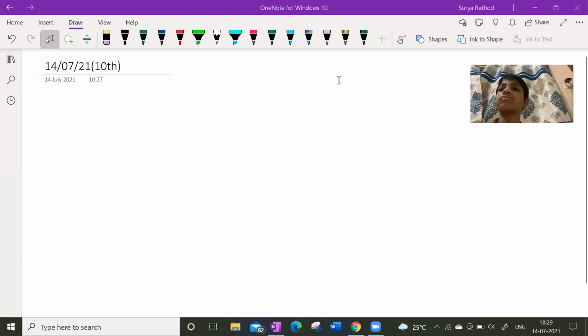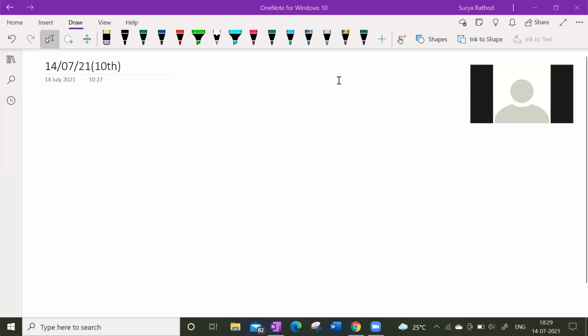Sir, common difference is the difference between two consecutive terms in an arithmetic progression. Yes, the difference between two consecutive terms in AP. That is common difference. Okay.